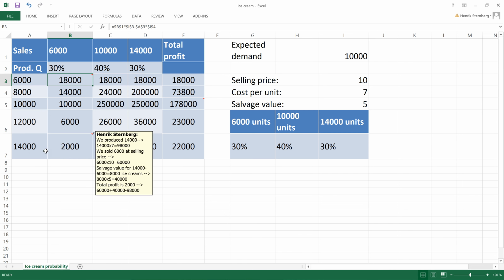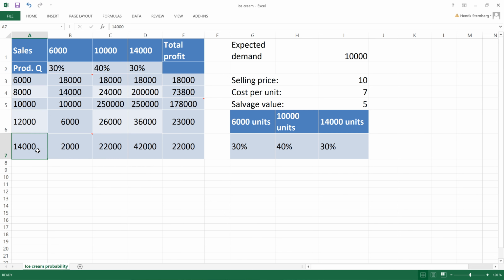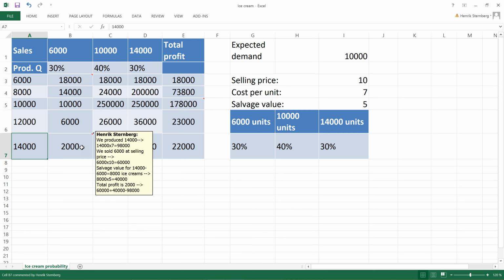If we do the maximum quantity, which is 14,000, if we produce 14,000 but we only sell 6,000, that means that we have a production cost of 7 for each of the 14,000 ice creams. That gives us a production cost of 98,000. We sold 6,000 at the regular selling price, which is 10 crowns. So we're selling 6,000 times 10. The regular sales are 60,000.